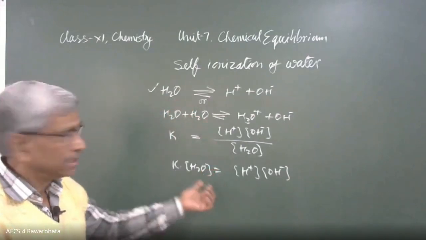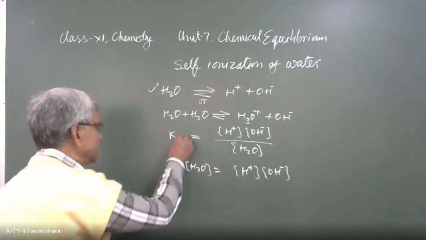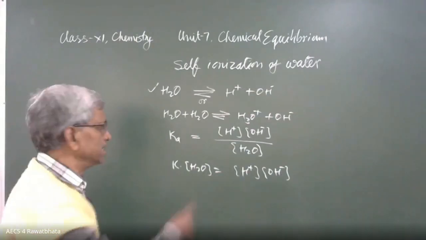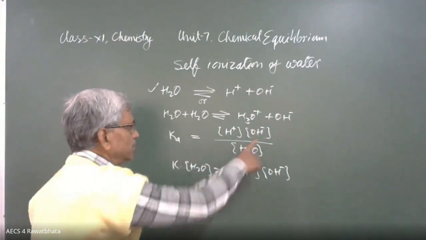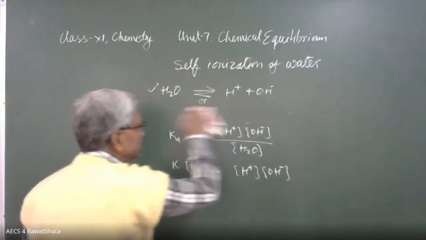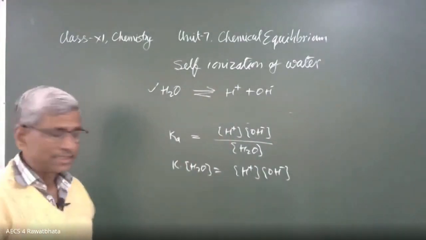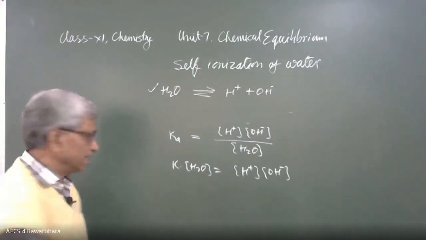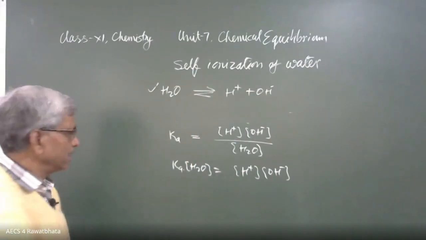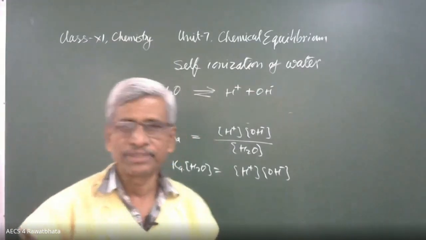Any one can be taken. So the equilibrium constant K can be written as Kc, as it is as per concentration: the concentration of products divided by the concentration of reactants. So the equilibrium constant is like this, and this may be arranged in this way. This Kc is a constant, the equilibrium constant, and at high concentration, when water is in excess, pure water, its molarity is also constant, that is 55.5.